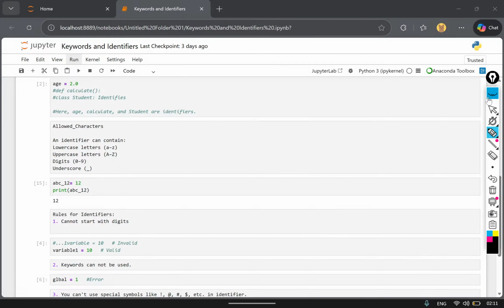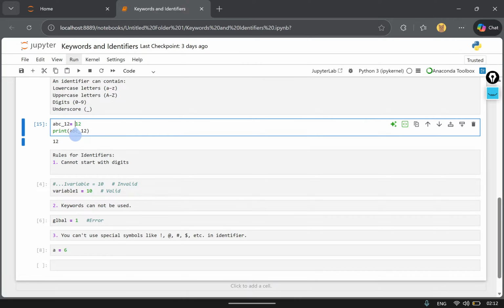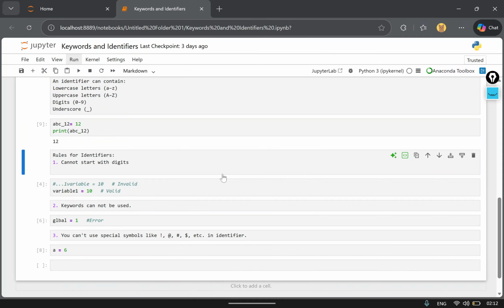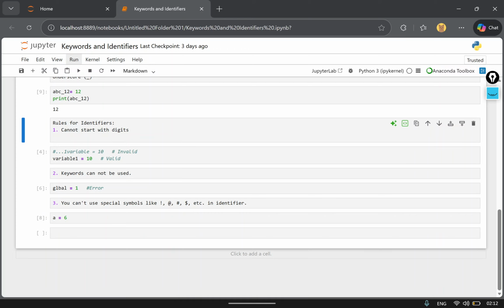Now if we move further, I can show you an example: I have used abc as an identifier to identify 12. If I run this cell, it will give 12. So here it is all right, it can be used.